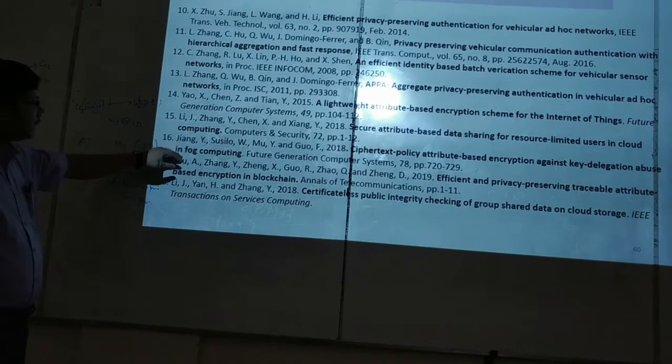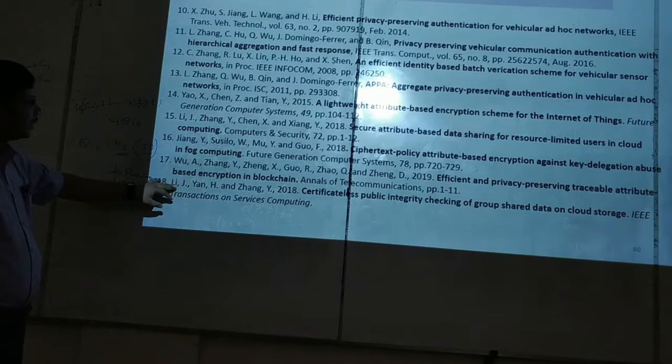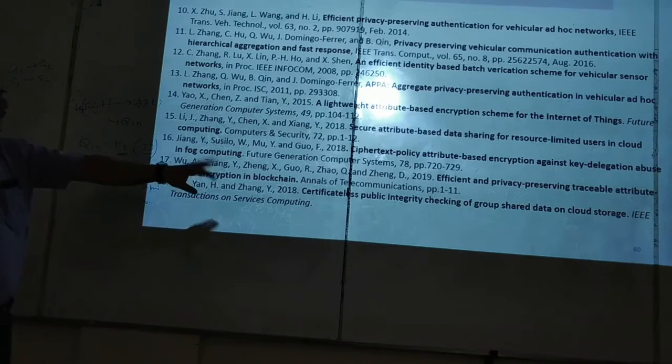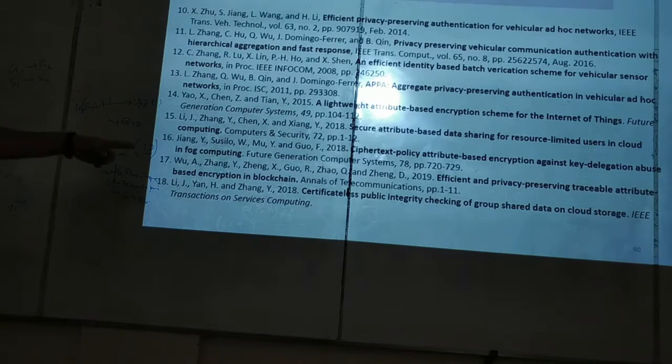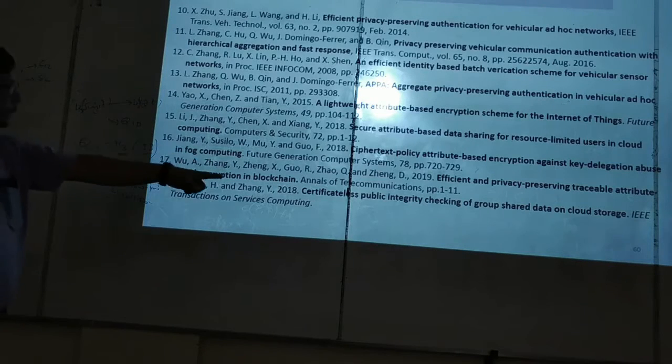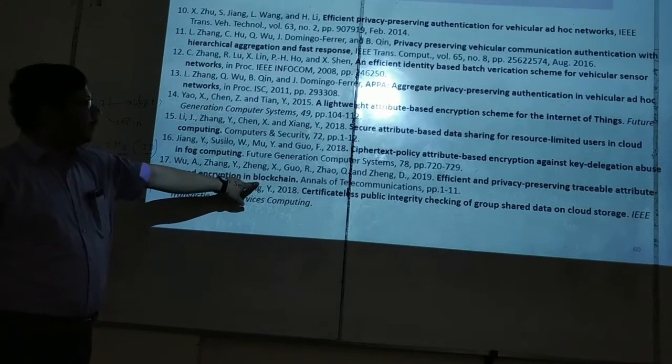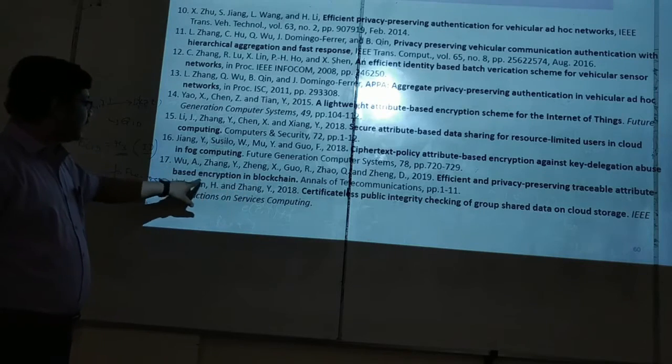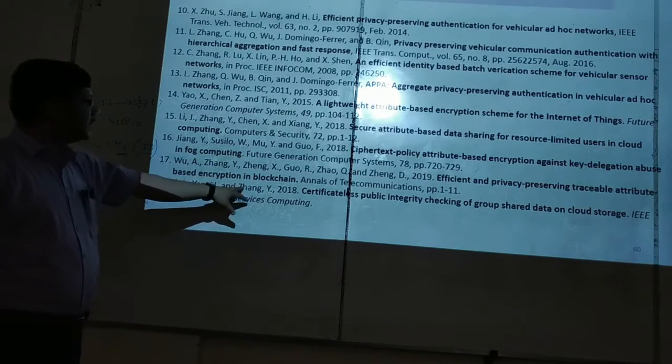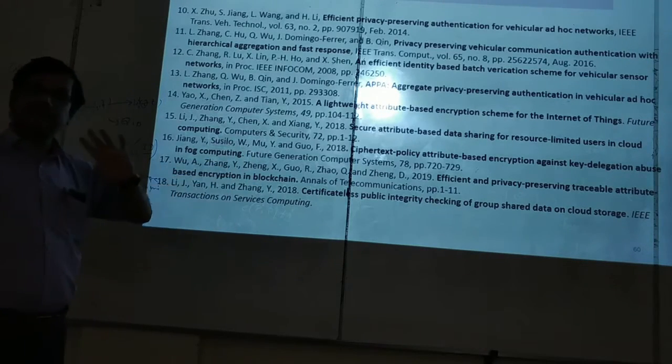These are SCI journals, transactions, and see the titles: checking public data integrity, checking in blockchain, attribute based encryption in blockchain. All these are using bilinear pairing.